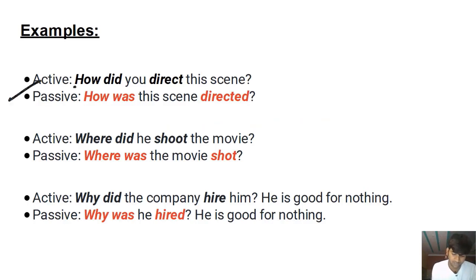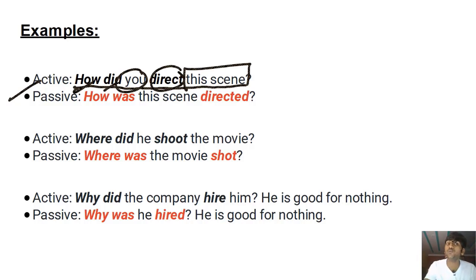Active voice. How did you direct the scene? How? I want to know the manner. So you cannot say yes or no. You have to tell me in what manner you performed this action. How did you, the subject, direct is the verb, this scene is the object.